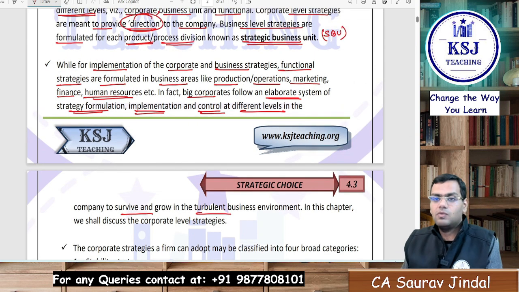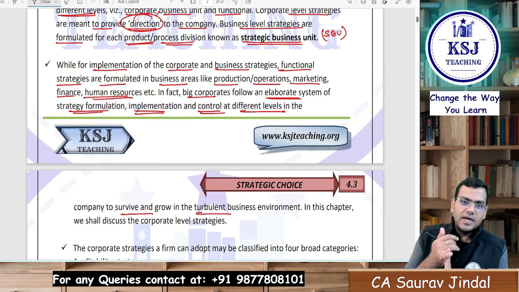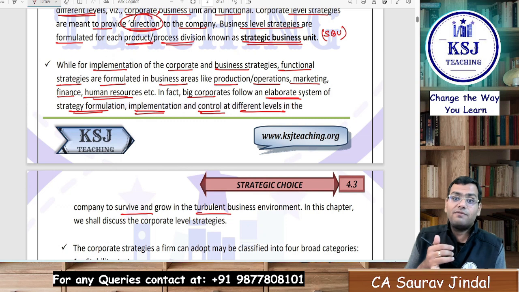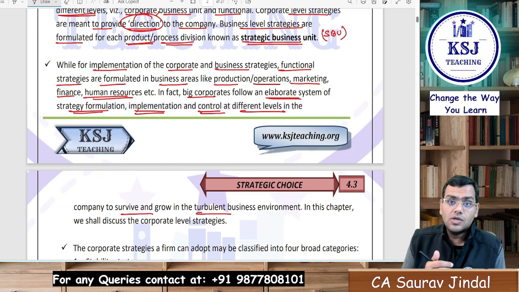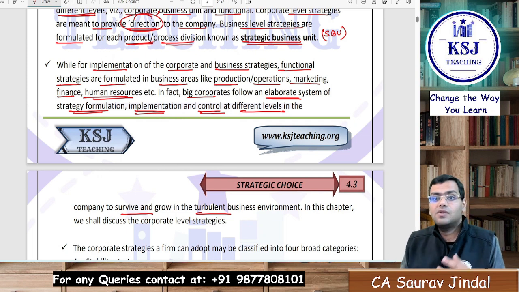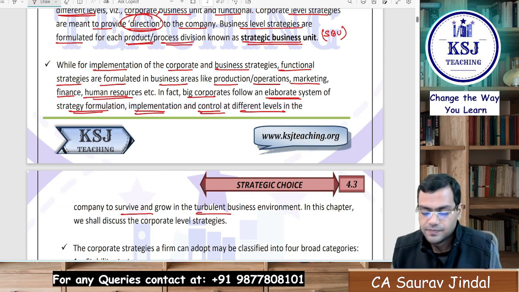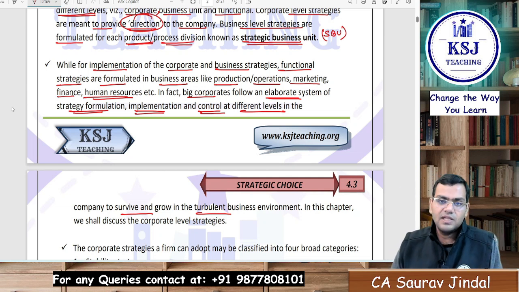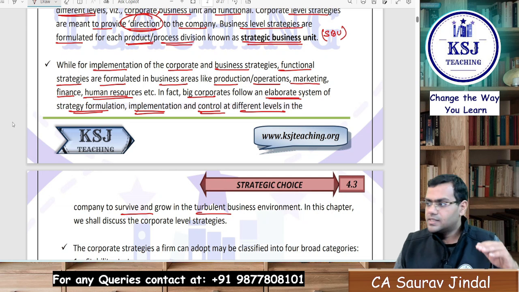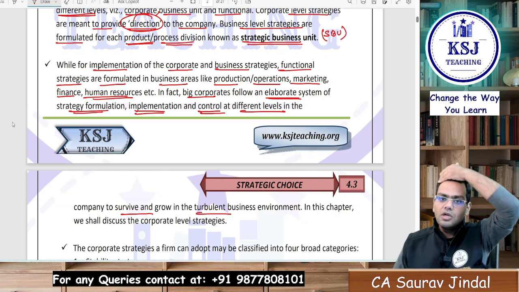So basically, what is strategy? First you will formulate the strategy, then you will implement the strategy, then you have to keep a check on the strategy, whether the strategy is providing the desired results or not, right? Whether the strategy is working as desired or not. That is the control of strategy. Clear? So at every level, the big corporates follow these three things: strategy formulation, strategy implementation and strategy control, at the business level as well as at the functional level. They try to follow this.